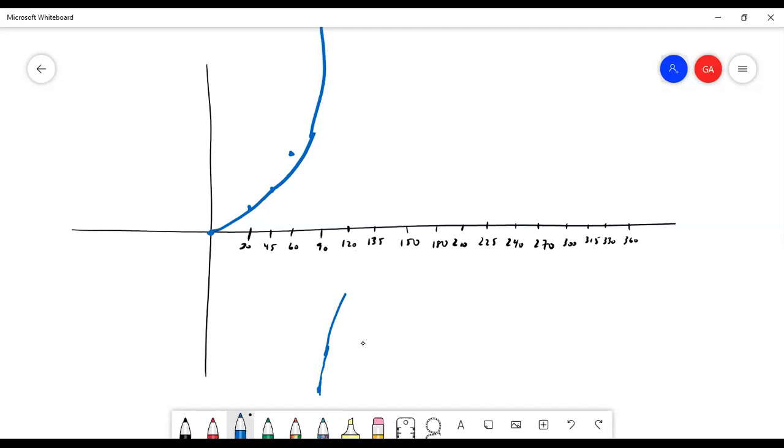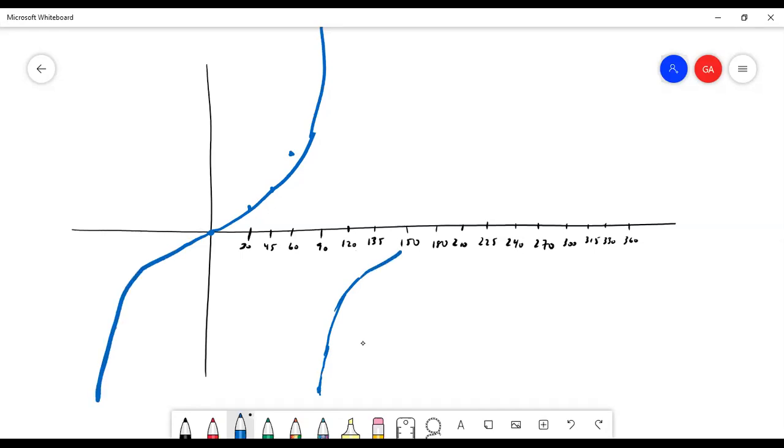let's see here. Yeah, so tangent will... I want to make sure I'm drawing this right for you. 90 to... okay, so usually it's drawn in the negative direction here as well.